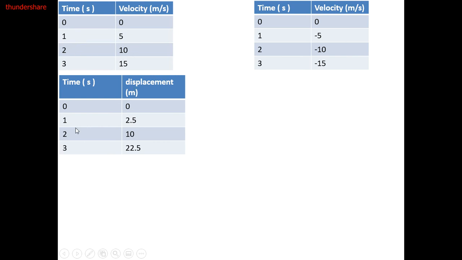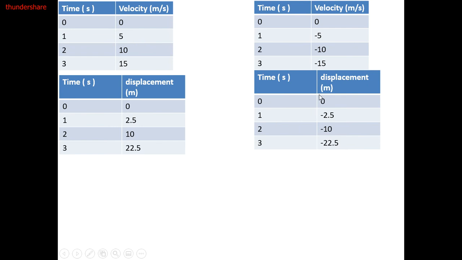Do you understand? To make it clearer, the third velocity equals 15. So the average velocity after 3 seconds will be 15 plus 0 over 2. Of course, you studied average in algebra. 15 plus 0 over 2 equals 7.5, times 3 equals 22.5.